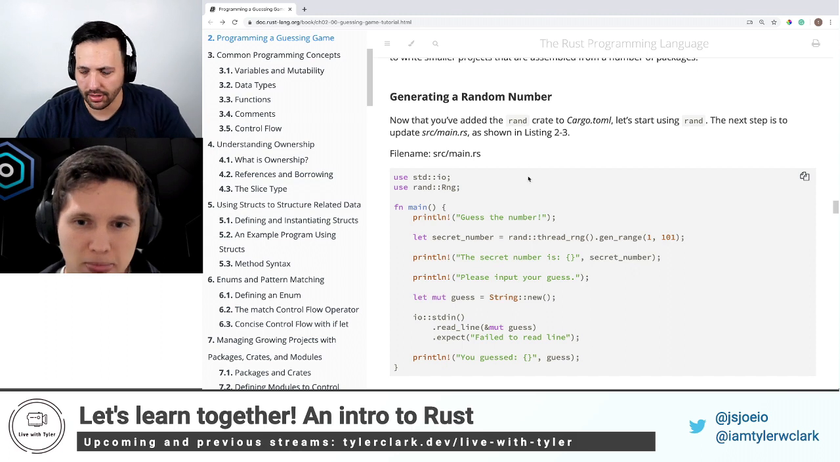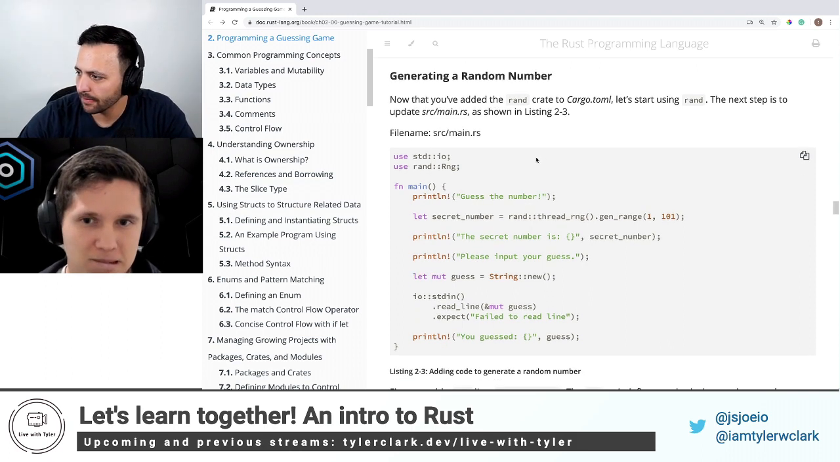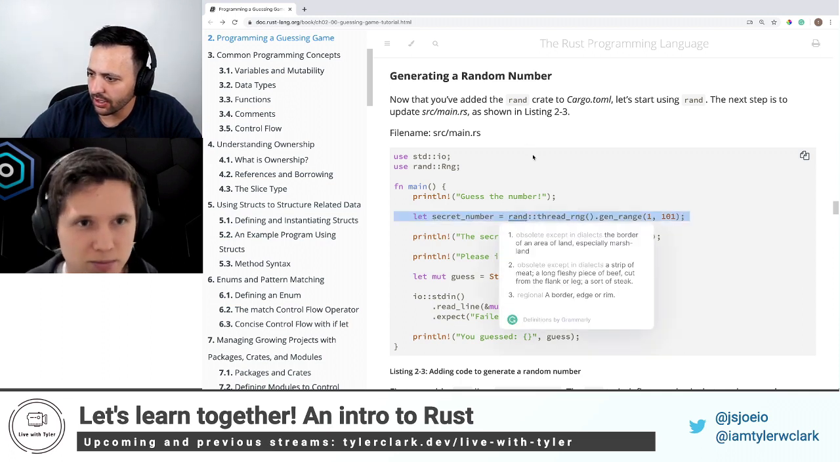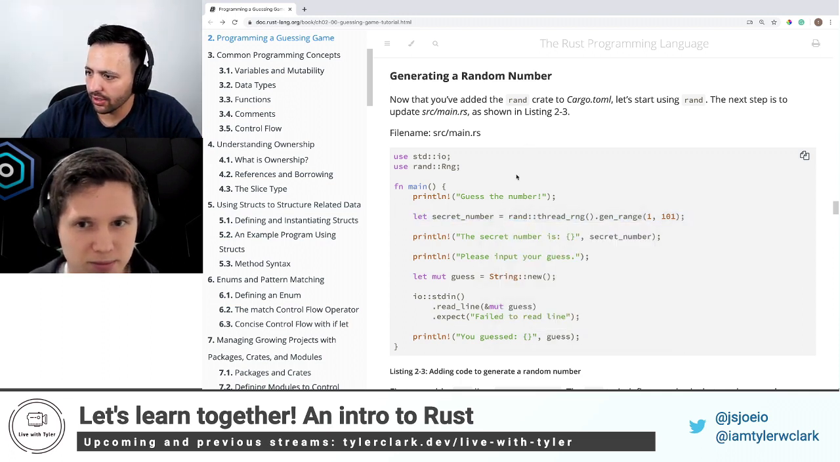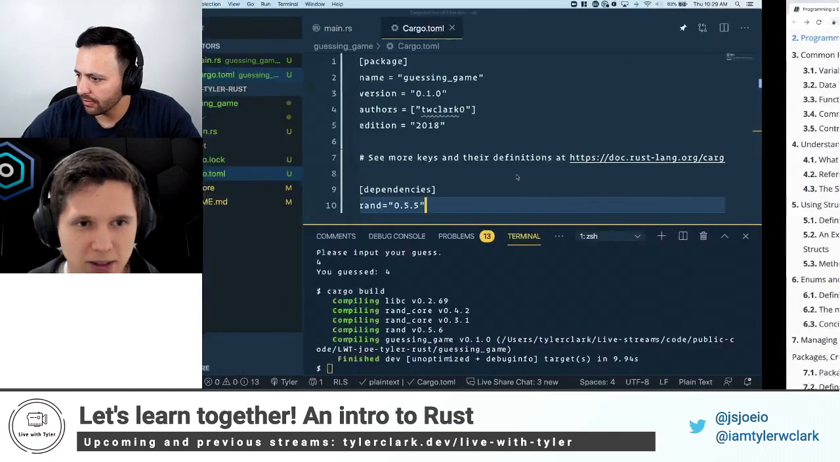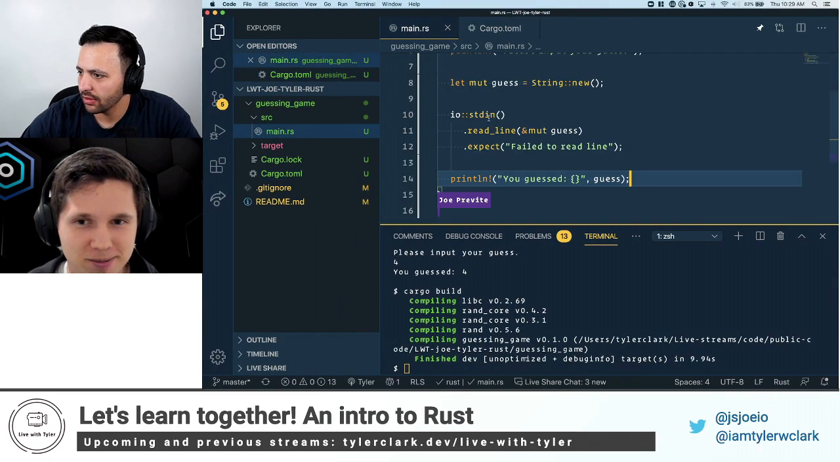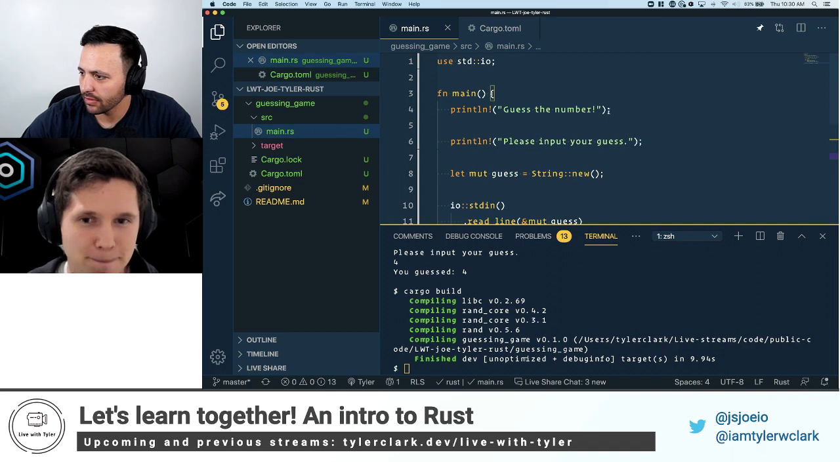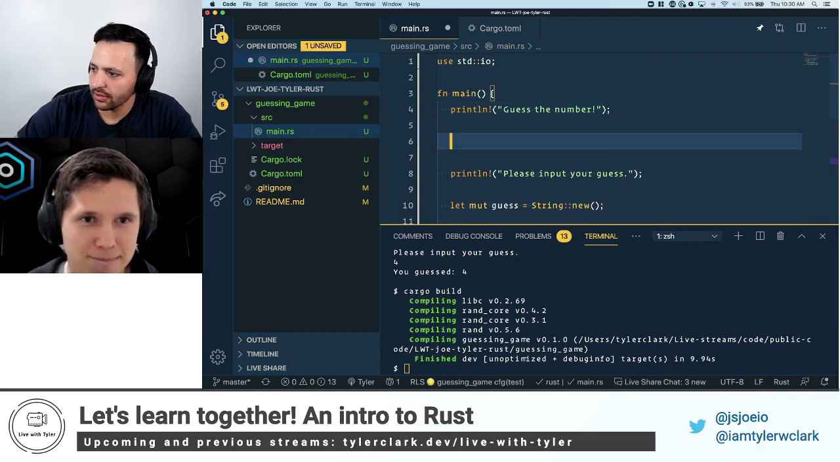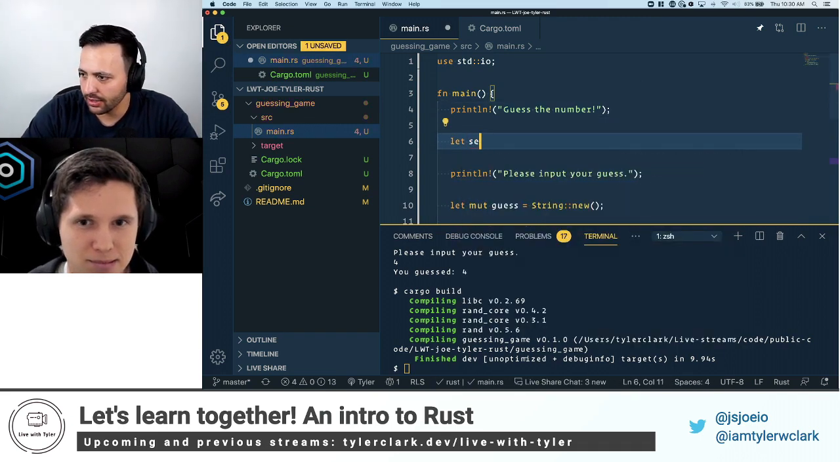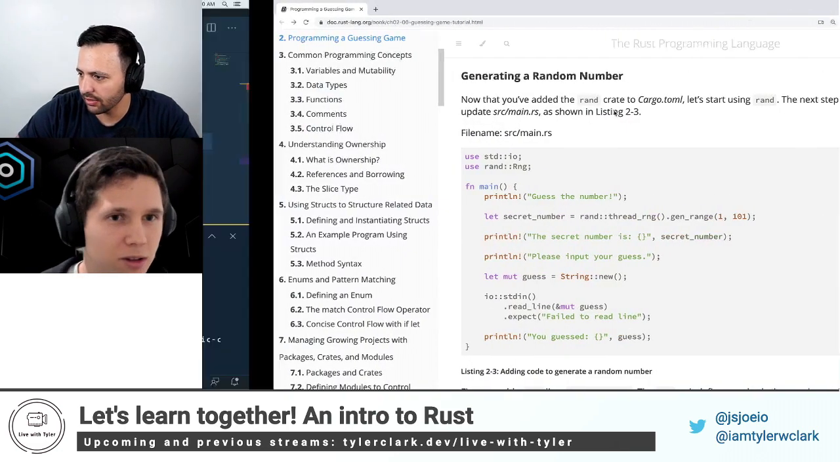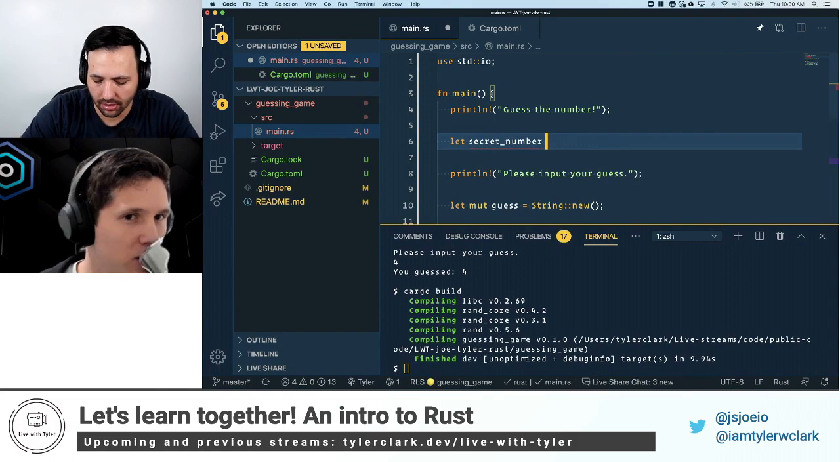Is that where you're at as well? Yeah. Okay, so back inside main, this is where we're going to do this let secret number thing. You want to drive here? Yeah, I can do that. So they've got it right here. Let secret underscore number.